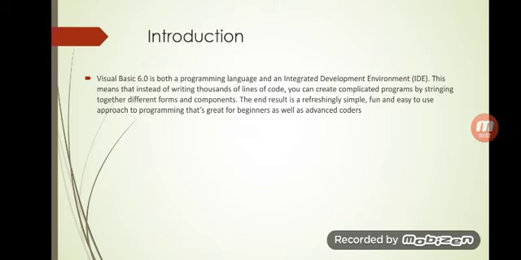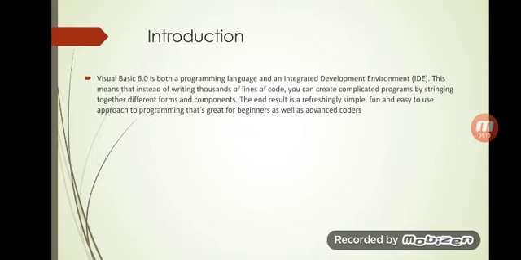Visual Basic 6.0 is both a programming language and an integrated development environment. Visual Basic 6.0 is a version and is both a programming language and an IDE, that is, integrated development environment.